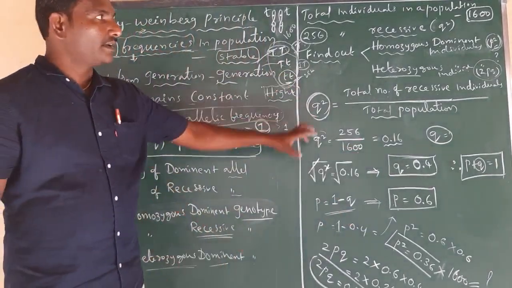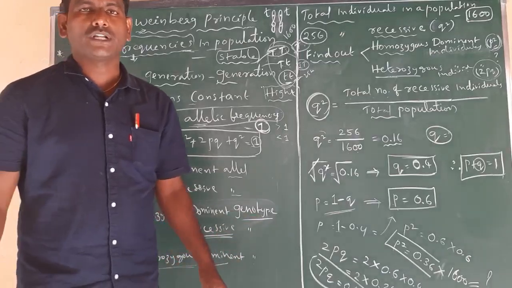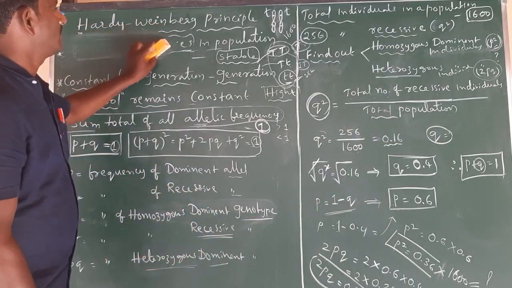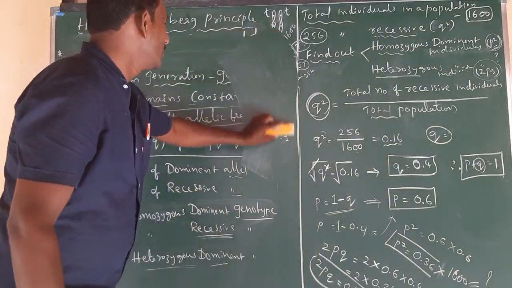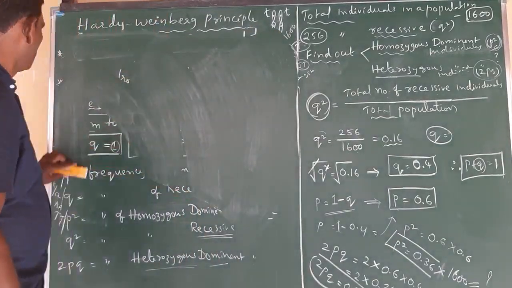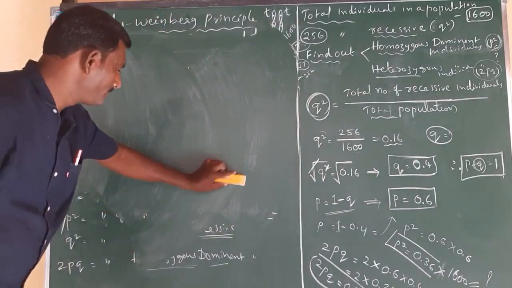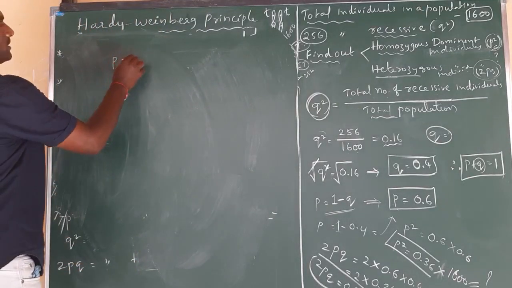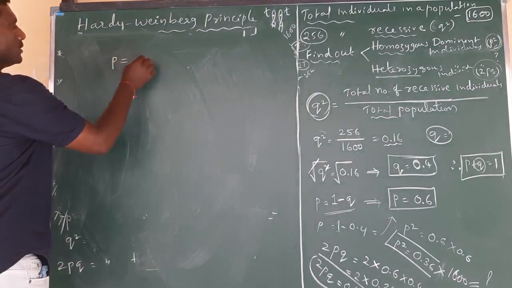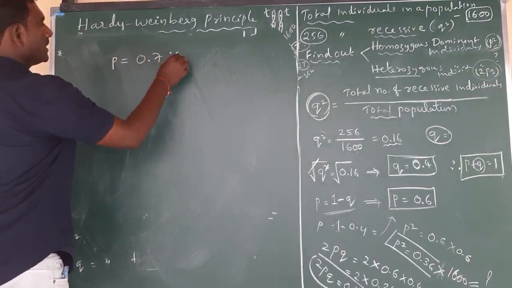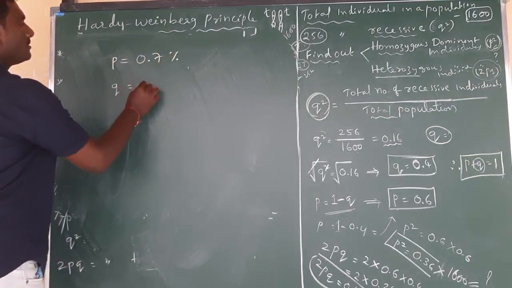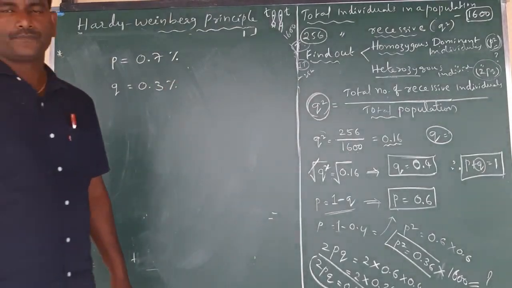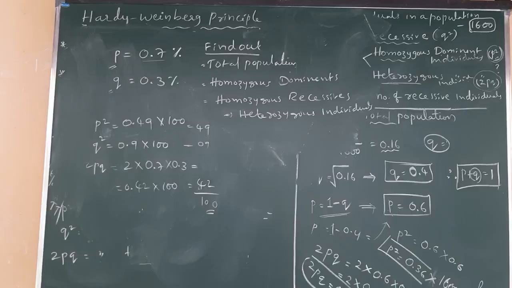Okay, this is a typical example about Hardy-Weinberg equilibrium. Along with this, they will ask some other questions also. They will ask like this: P is equal to 0.7 percent, then Q is equal to 0.3 percent in a Hardy-Weinberg population.